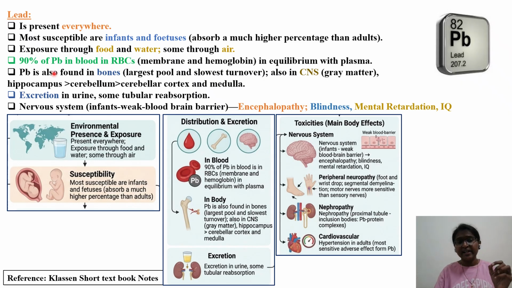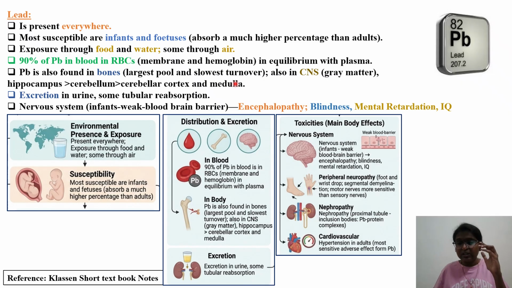Next, 90% of the lead in the blood is in the RBC, in the membrane and hemoglobin, in equilibrium with the plasma. So always try to connect this with erythropoiesis when you read it. Lead is also found in the bones. Another reason is calcium and lead: go and check the periodic table whether they fall into the same series of elements. Probably there is a structural similarity, so in place of calcium, lead will go and deposit in the bone, in the calcium hydroxyapatite crystal that forms bone. It is found in bone, the largest pool with the slowest turnover.